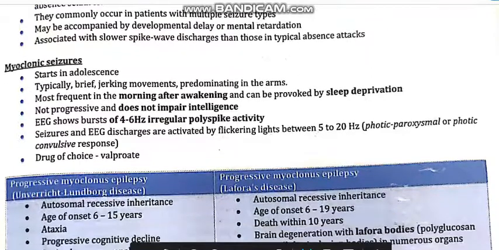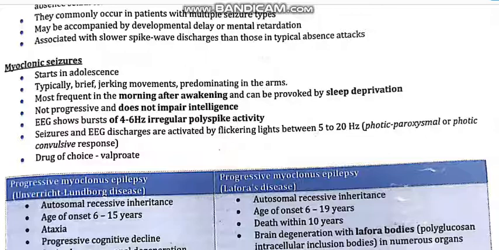Then the clonic phase comes, in which there is jerking of the body. The patient moves his hands, the fist is tightly closed, and there are chances of tongue biting in tonic-clonic seizures.